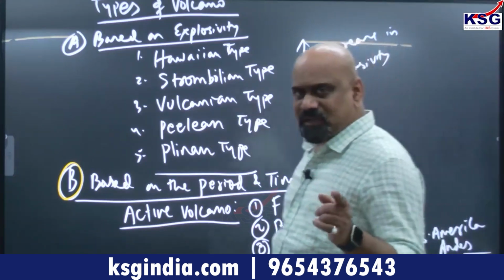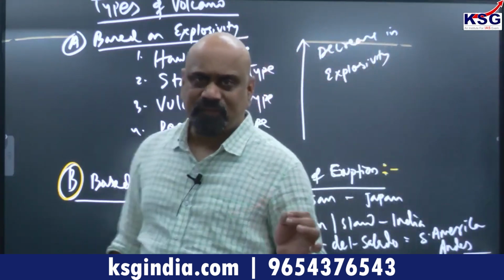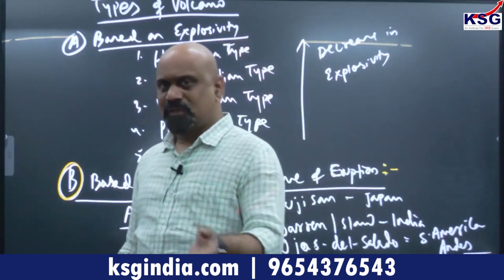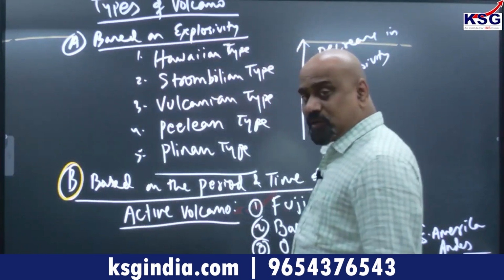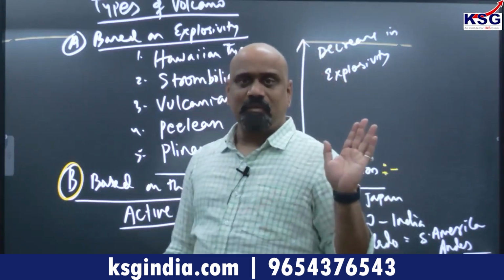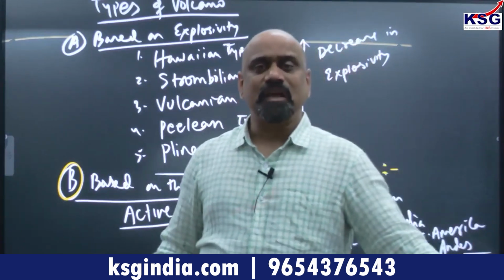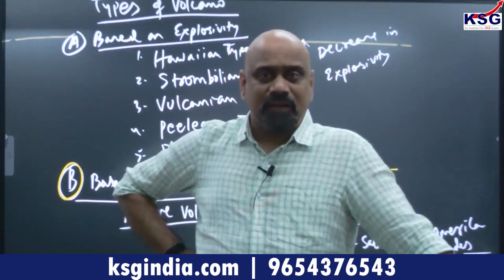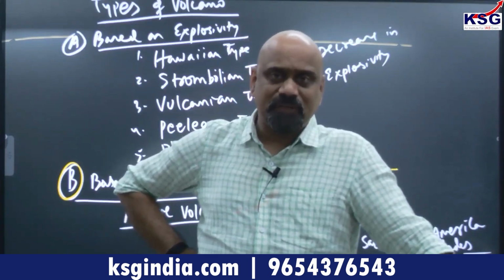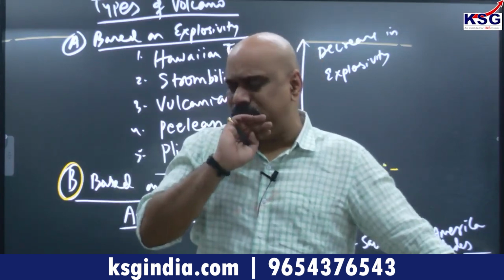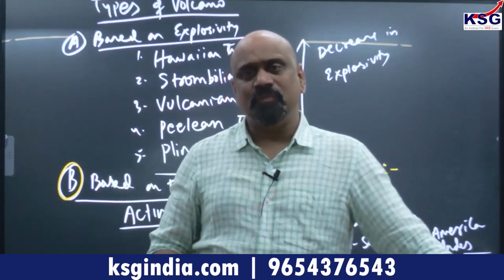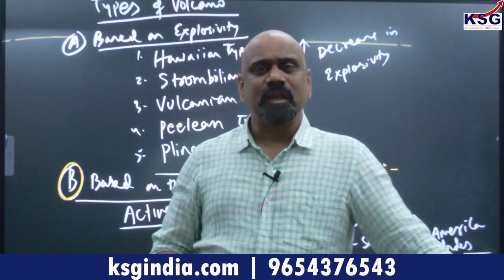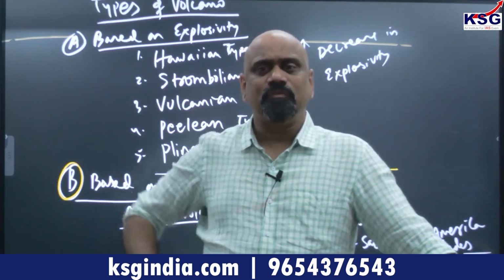In the last class I told you to study something from G.C. Leong. Have you studied that? Acidic and basaltic lava. I have already mentioned earlier, acidic lava has less temperature, basaltic lava more temperature: acidic lava 700 degree, basaltic lava 1100 degree Celsius minimum temperature. Density will be more in case of acidic lava, that's why they cannot move quickly.